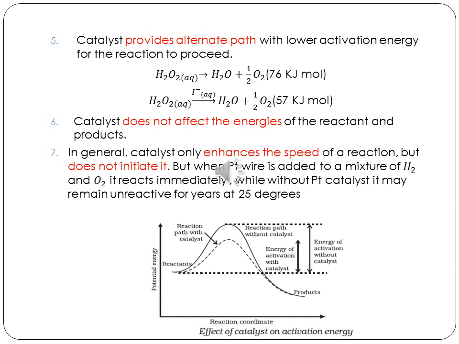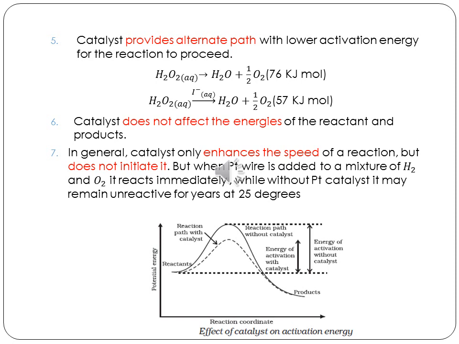See, there are two curves given. The curve with the smaller bump on top, that highest point, is the activation energy required for a catalyzed reaction. The other one with the bigger height is the activation energy of the uncatalyzed reaction. So what this catalyst does is, it aids in the changing from reactants to products, but with less activation